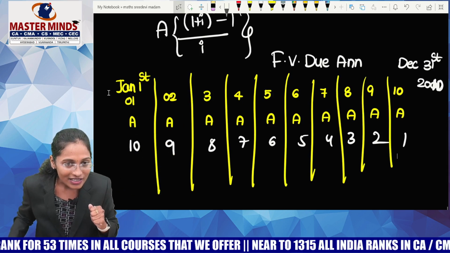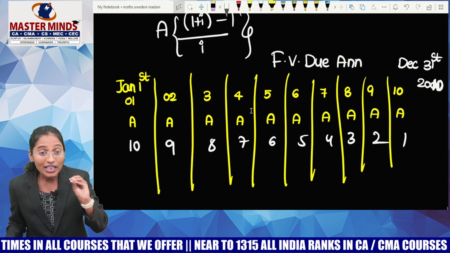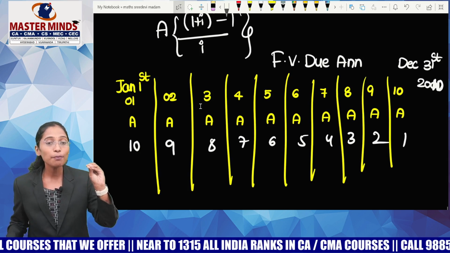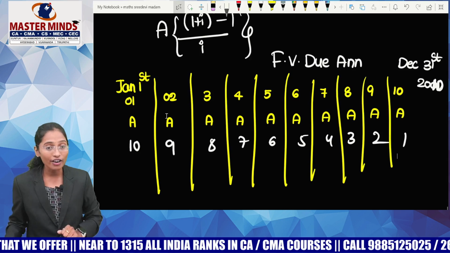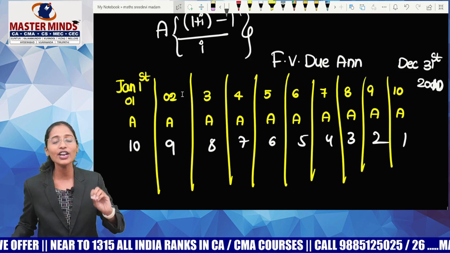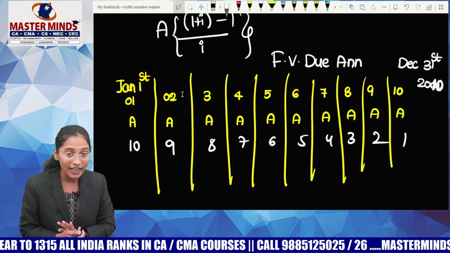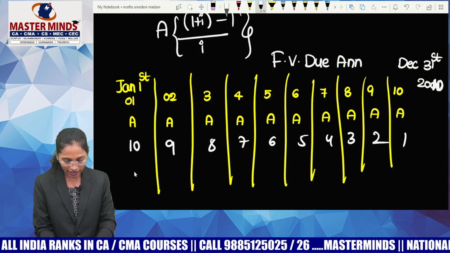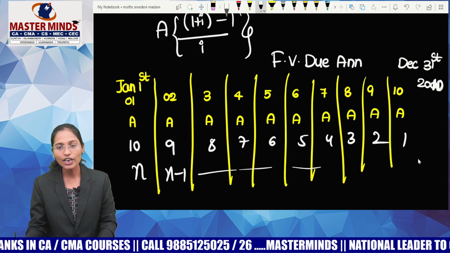So due annuity is much bigger, whether it is present value or future value. Due annuity is always bigger than ordinary annuity. For n years I should get n; here n minus 1. Of course, 3, 2, 1.